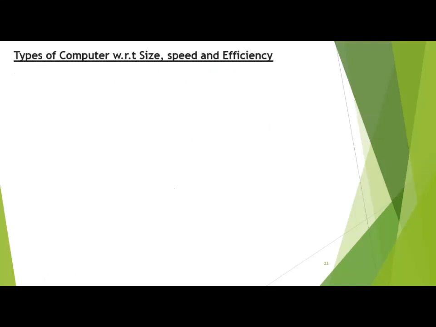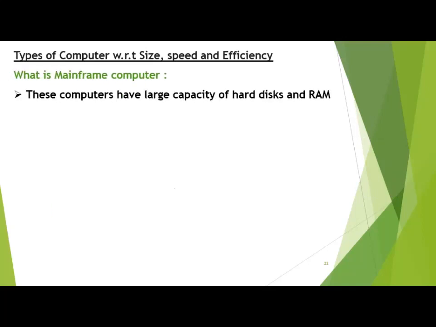Move on, next slide. What is a mainframe computer? These computers have a large capacity of hard disk and RAM because they deal with hundreds, thousands of users at a time. These computers support a multi-user environment. As I told you in the lecture, multi-user means when many users access one computer at a time. So one computer will be a main computer, which is nowadays called a server computer. So basically, a mainframe has a client-server environment.